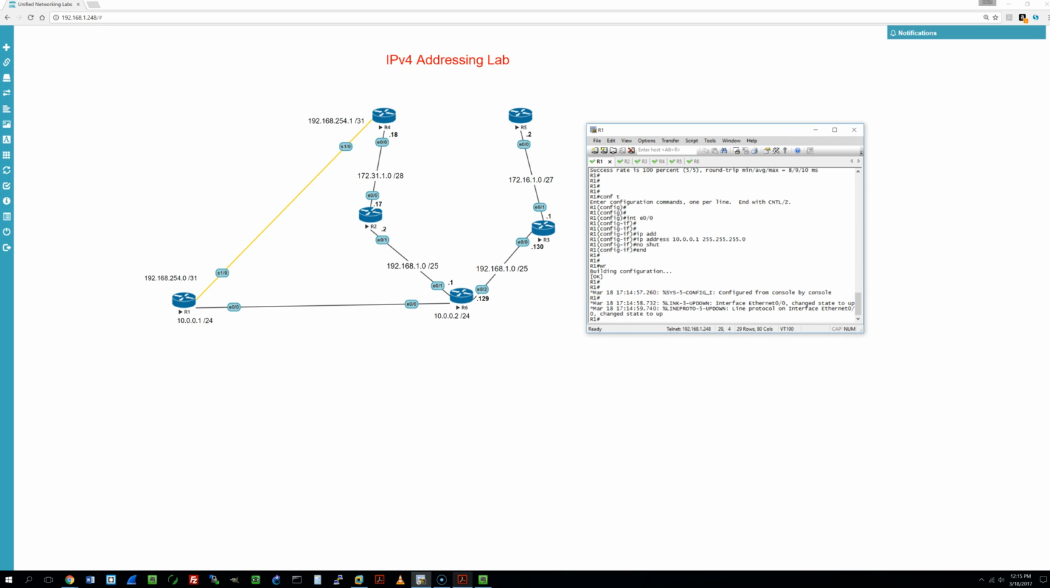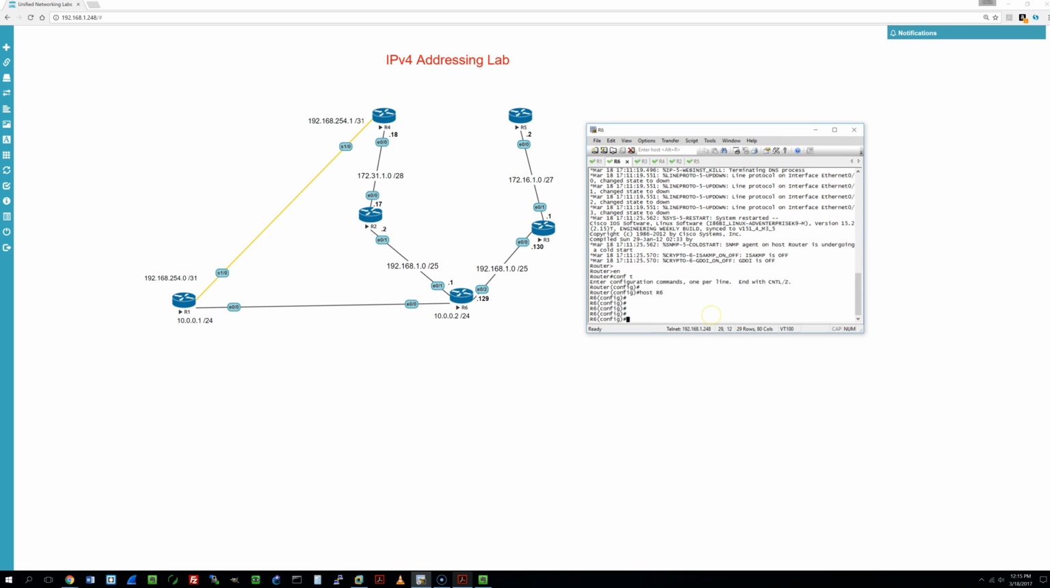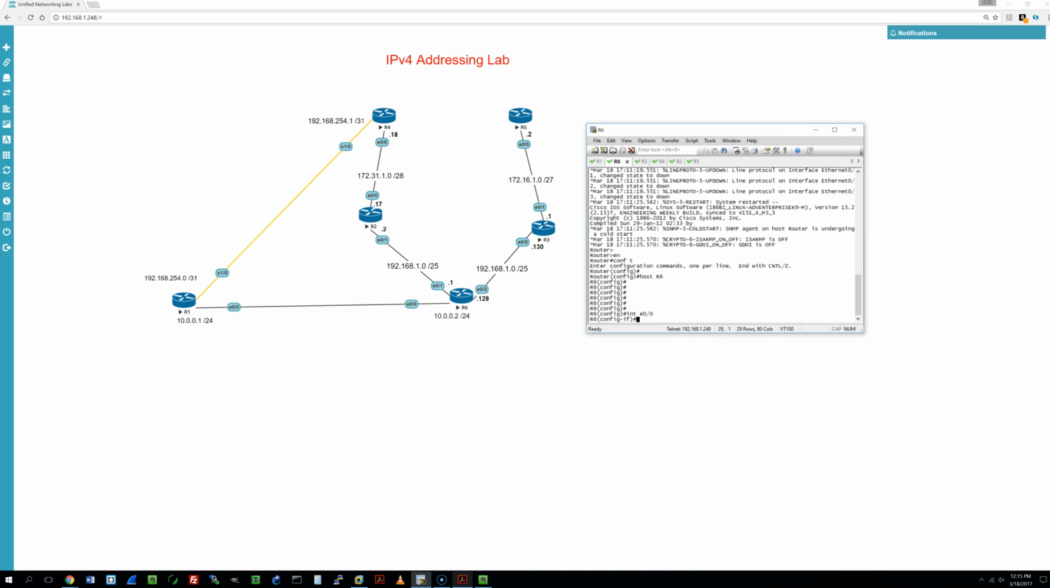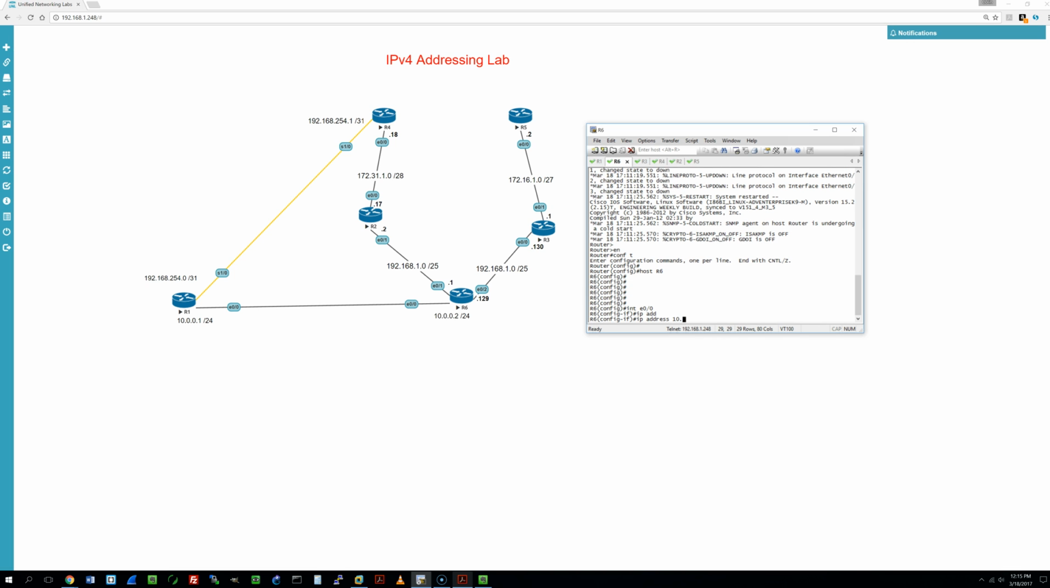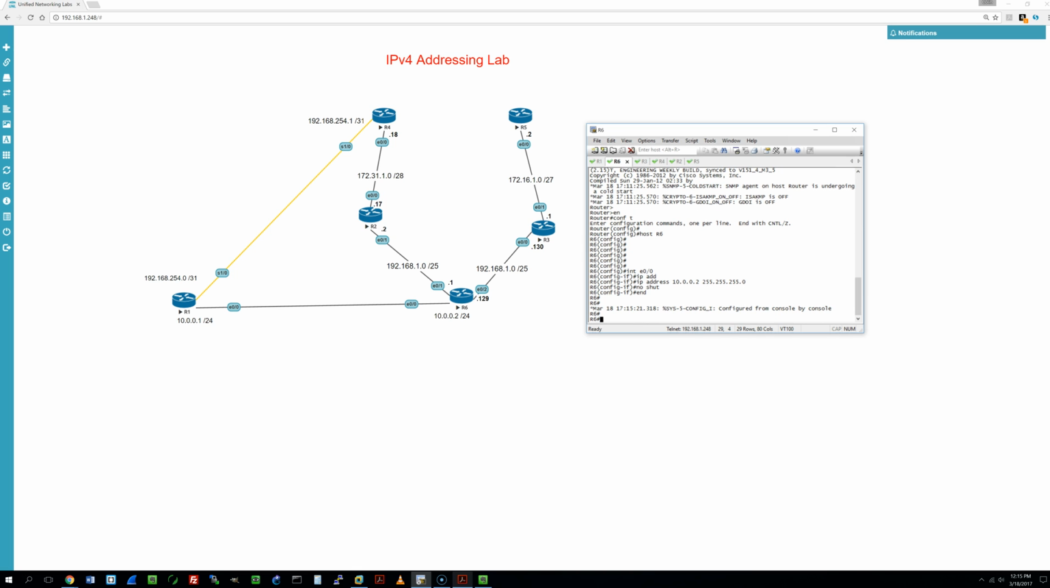And now, so R1 is completely configured, so now we're going to head over to R6 and just work our way through. And then we'll establish E0/0, IP address 10.0.0.2, no shut. Okay, this link should be fine.